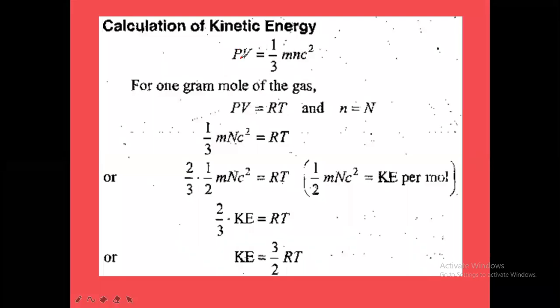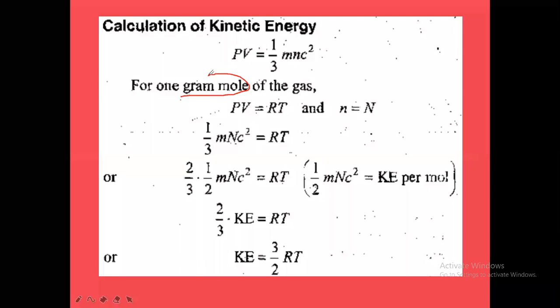So the kinetic gas equation is given by PV is equal to 1 by 3 mn c square. In place of c square, we can also take u square. Small u square also we can take here. It is the kinetic gas equation. For 1 gram mole, that means 1 mole only, 1 gram mole is nothing but 1 mole.